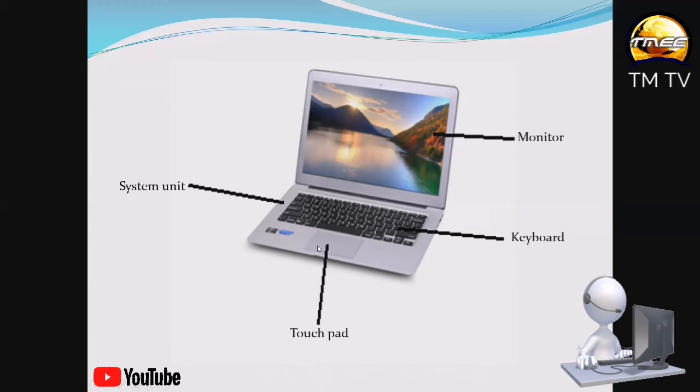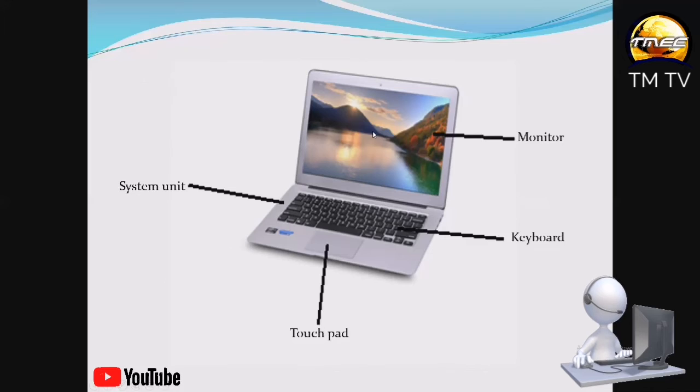So this is your touchpad, where you press or rub your finger to move the mouse pointer. This is the keyboard. And this is the monitor of the laptop. So we have the system unit, we have the touchpad, which is the mouse of the laptop. This is what we use to control the mouse pointer on the screen. You can see my mouse pointer on the laptop, and I control it using the touchpad. Don't forget, when you rub your finger on this side, you see the mouse pointer also moving.